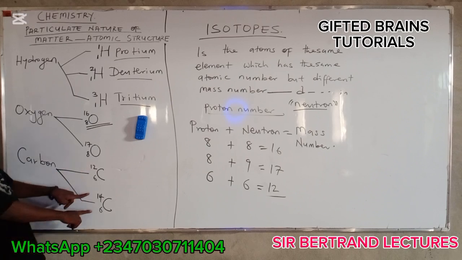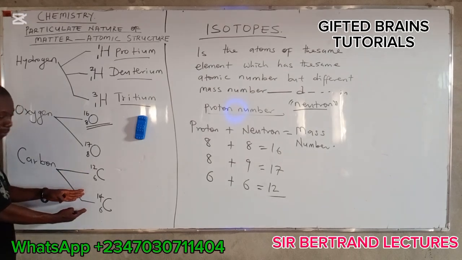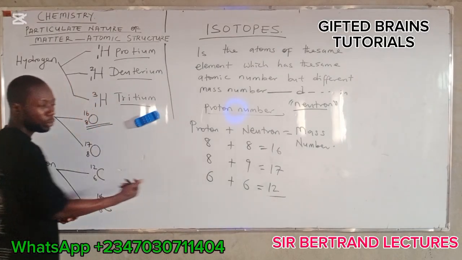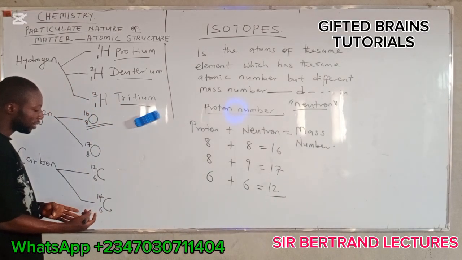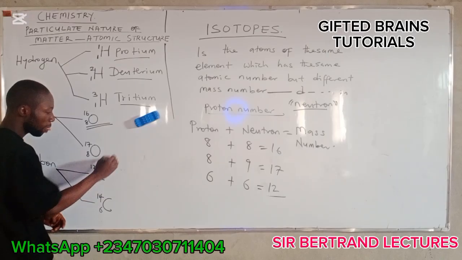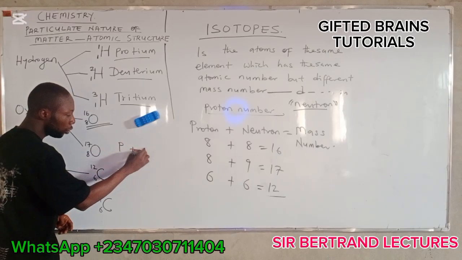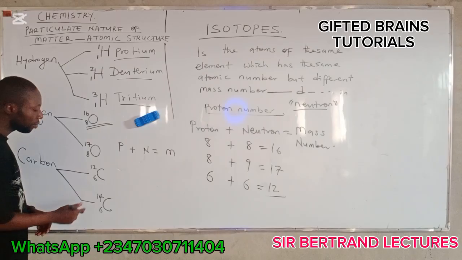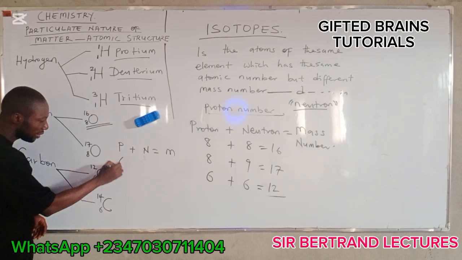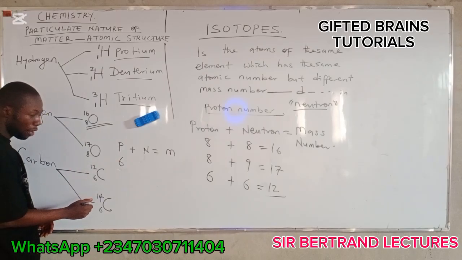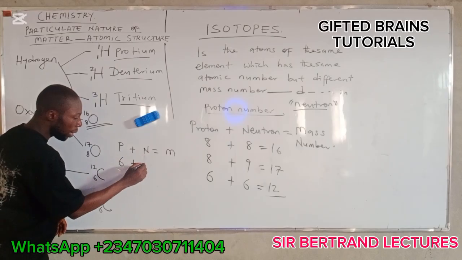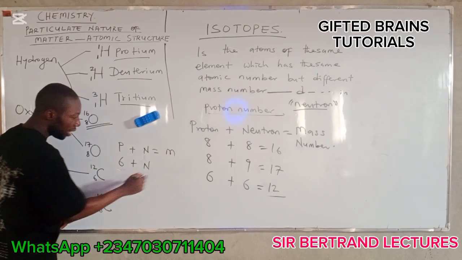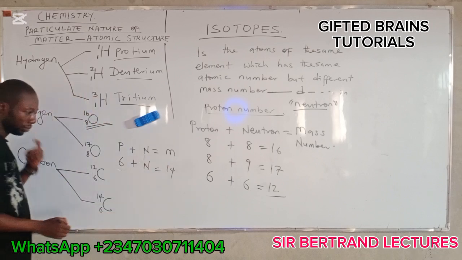All right. For this case, let us solve this as simple mathematics because I can't be making all of them in this simple way for you to always understand the way to get it right. Now look here. We have proton adding to neutron, then the mass number. Now, the proton number here is 6. Then the neutron number here is unknown. Then the mass number here is 14.